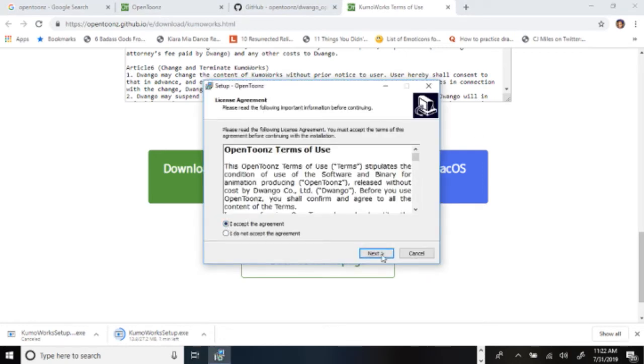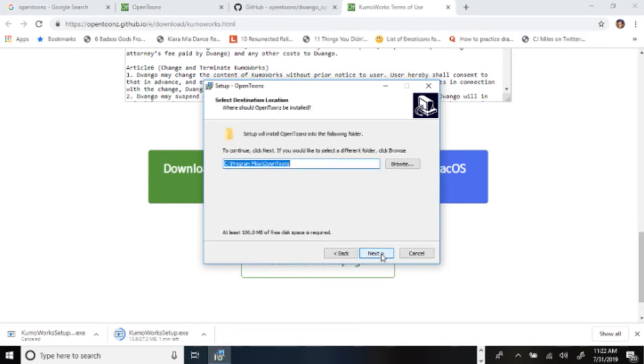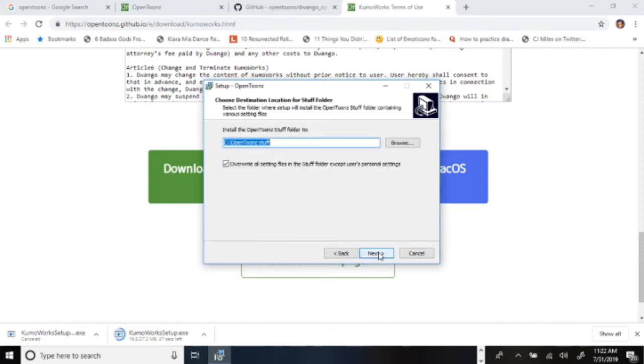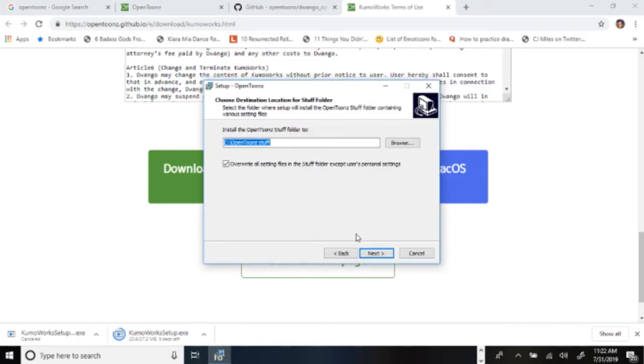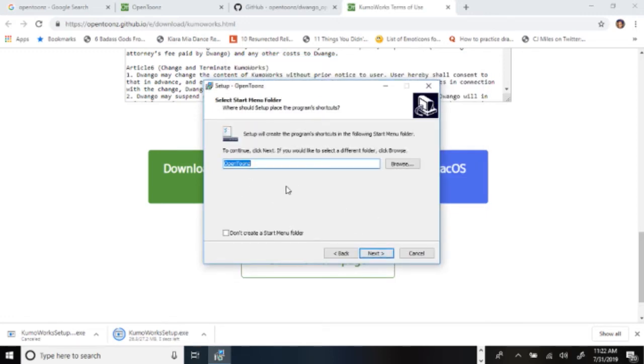Then accept the agreement and click on next. And KumoWorks is installing now. When you get to the screen right here, just click next. You leave all this as is, and let's go ahead and click next again.